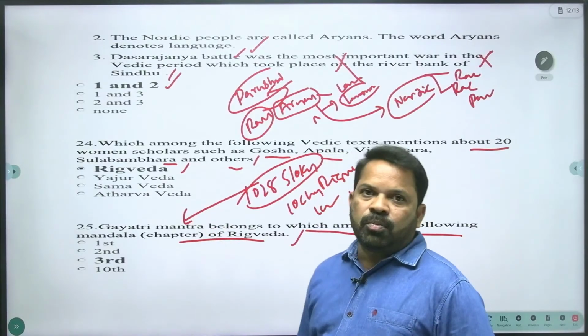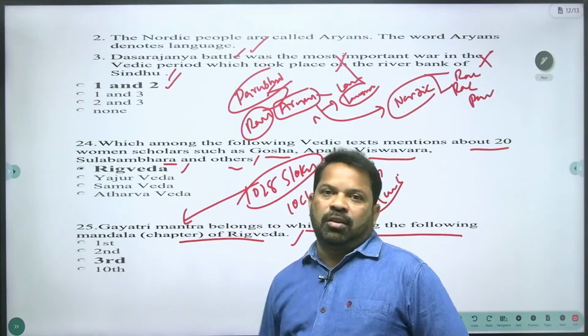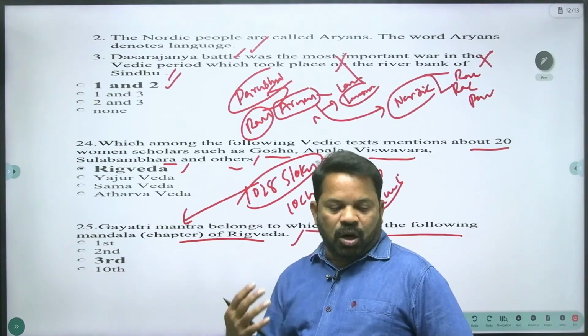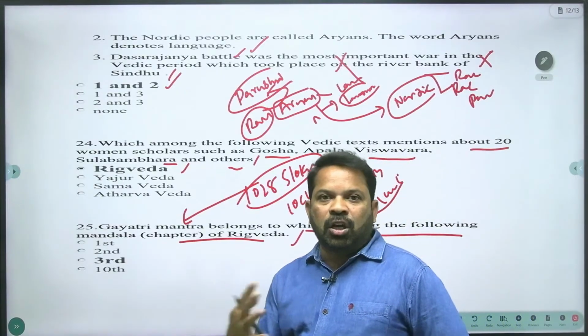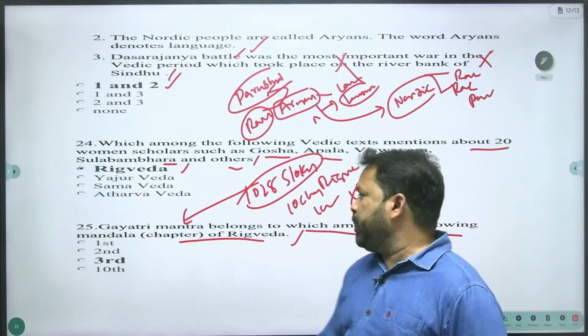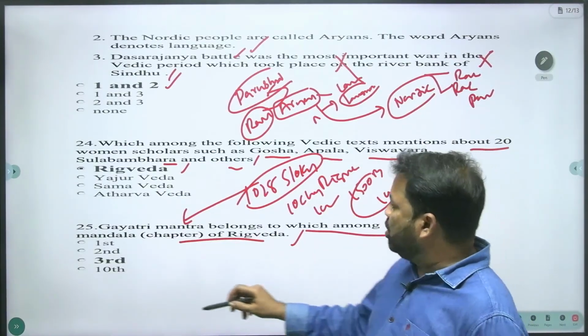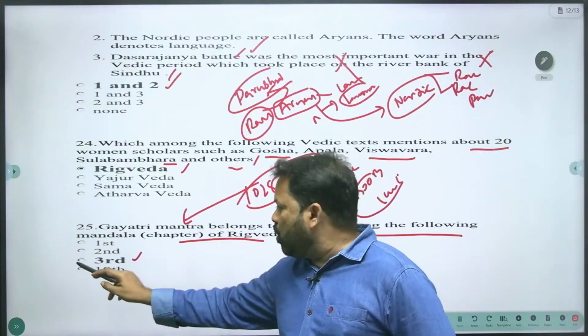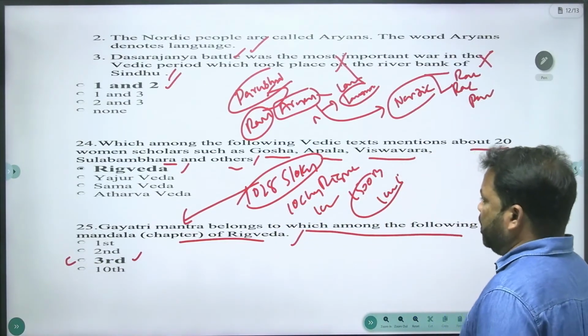This mantra was composed by Vishwamitra in praise of Savitri. Savitri was treated or worshipped as a goddess of light. So this Gayatri mantra belongs to the third mandala of Rig Veda. Your answer is C. Yes.